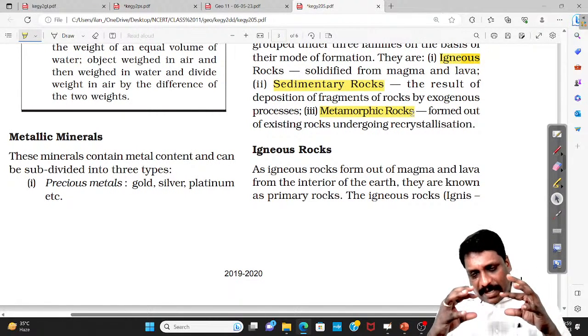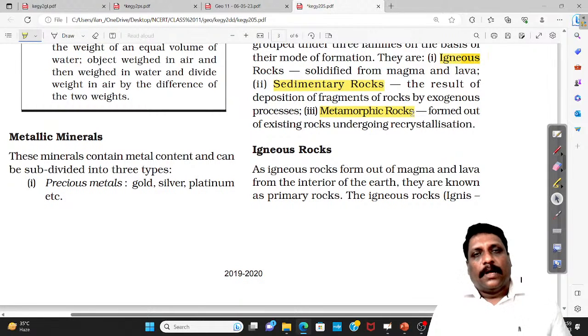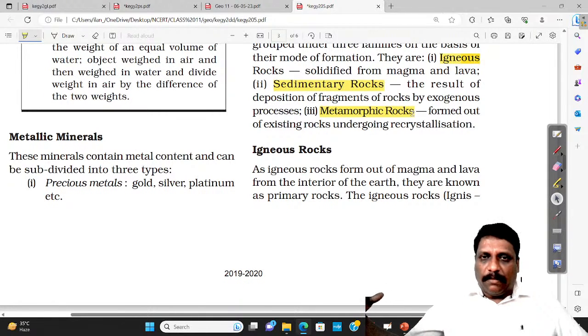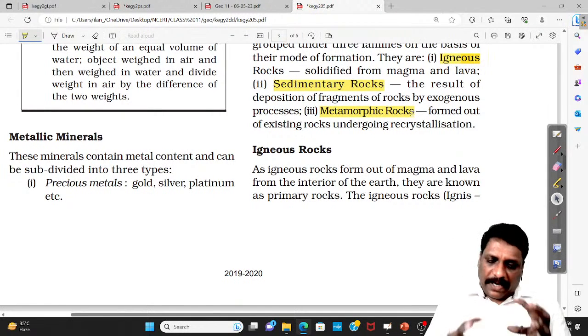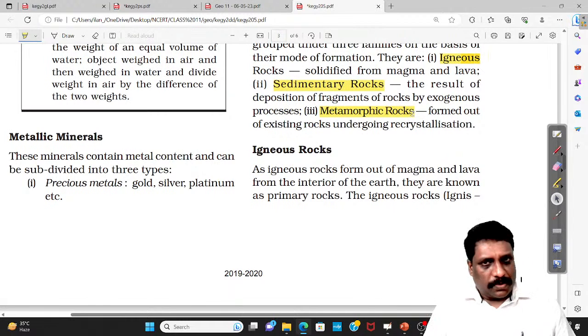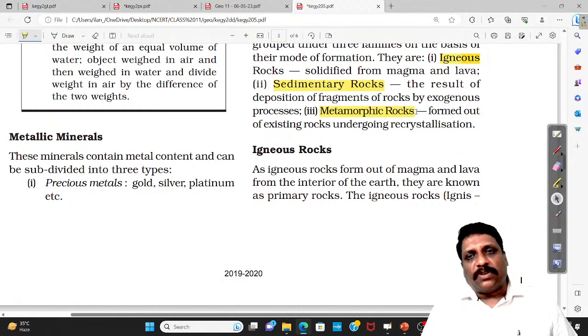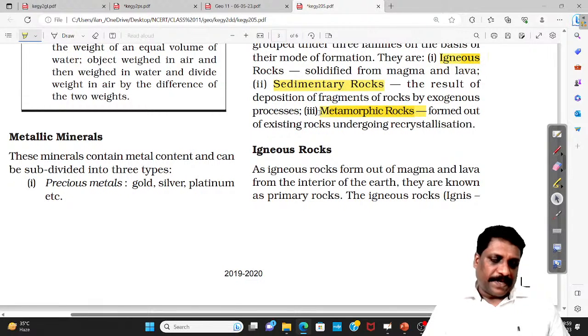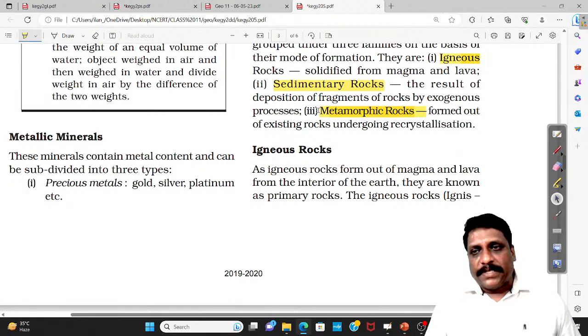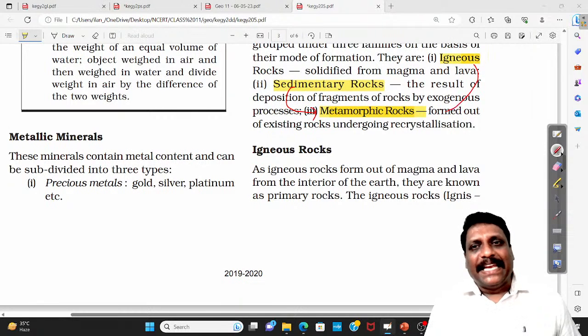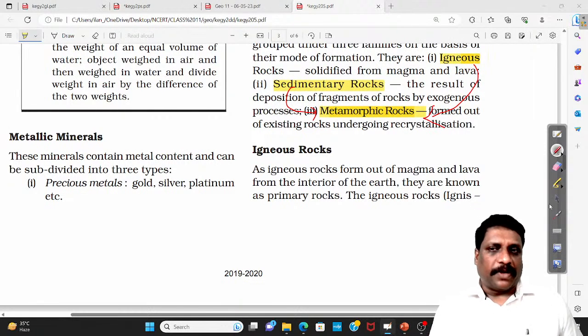Eroded material getting deposited and eventually, with the passage of time, temperature and pressure, getting compacted becomes sedimentary rock. Similarly, with the passage of time, temperature, and pressure, if the property of the rock itself is changing, it becomes metamorphic rock. Sedimentary rock can also become metamorphic rock. Igneous rock can also become metamorphic rock.